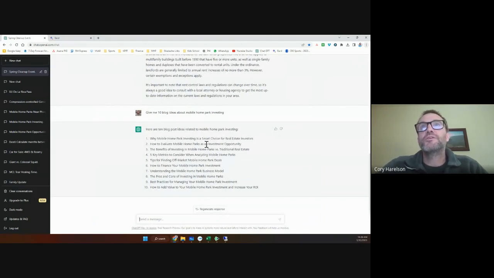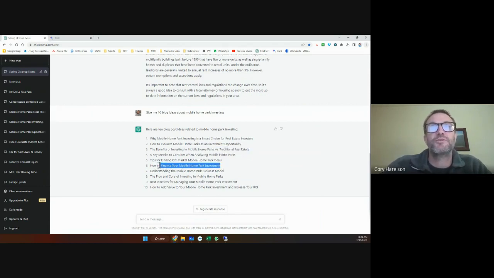Why mobile home park investing is a smart choice for real estate investors. How to evaluate mobile home parks as an investment opportunity. The benefits of investing in mobile home parks versus traditional real estate. Whoa, so it's knowing that mobile home parks are different. Five key metrics to consider. Tips for finding off-market parks. How to finance your mobile home park investment. That's a big deal with mobile home parks.